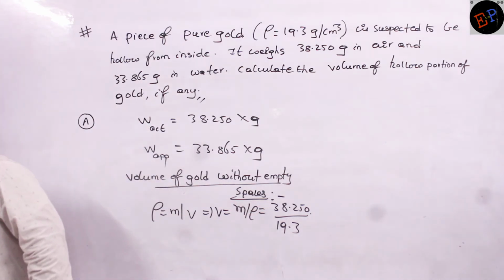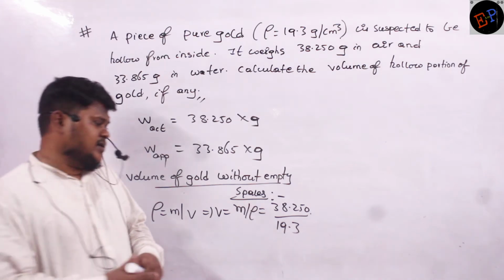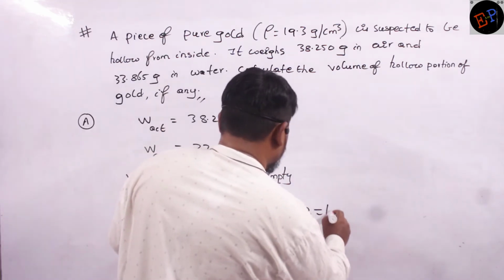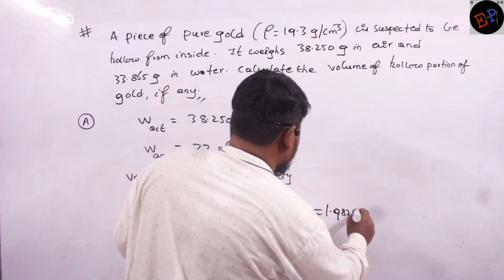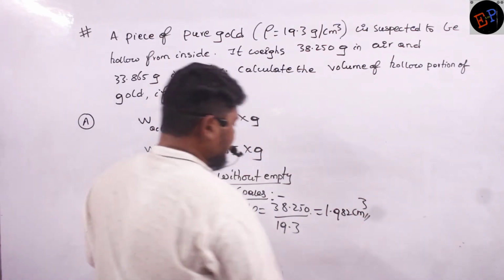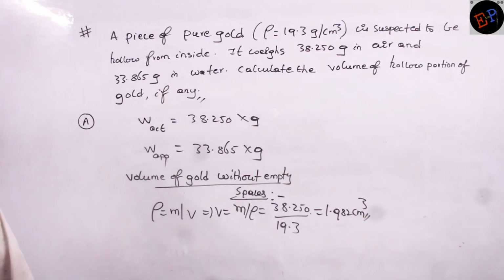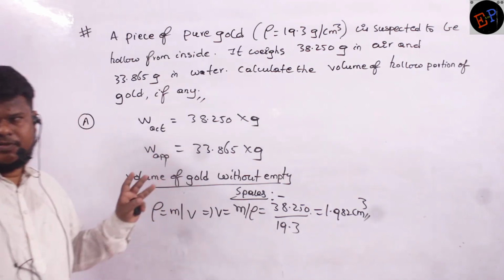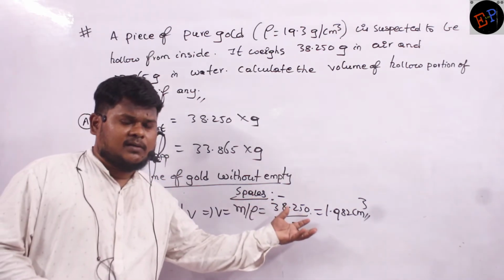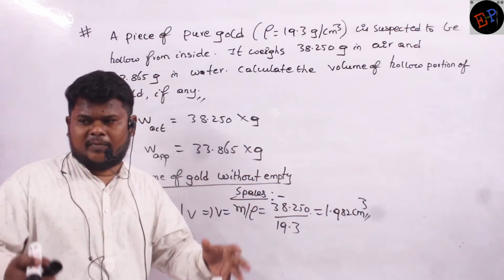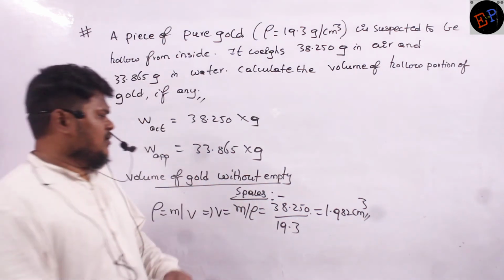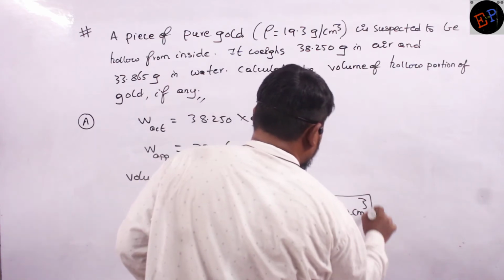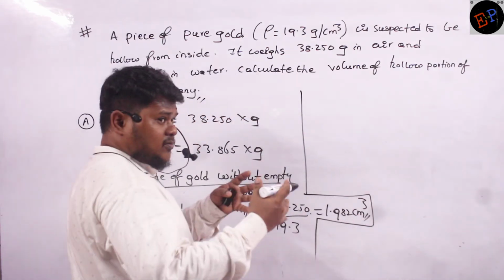Let us see. 1.982 centimeter cube. Everything we are writing in CGS system, no? So this is the volume of gold without any empty spaces. That means this is the raw material by which we are trying to make the gold ornament. Okay? Now let us calculate the actual volume of this ornament.